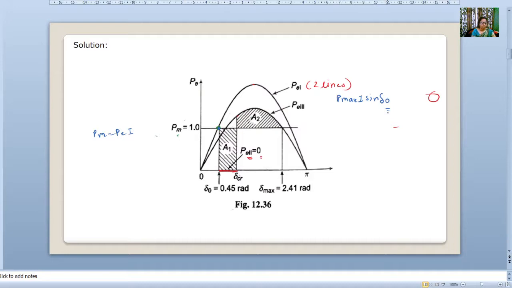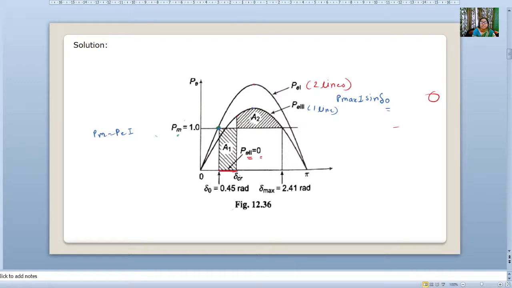Okay, now at delta CR, the fault gets cleared, the faulty line gets disconnected, and power continues through the healthy line. Now only one line is working, so the reactance is greater than in the earlier case. Here we have considered the parallel combination of the reactances, so Pmax1 is greater than this Pmax3.